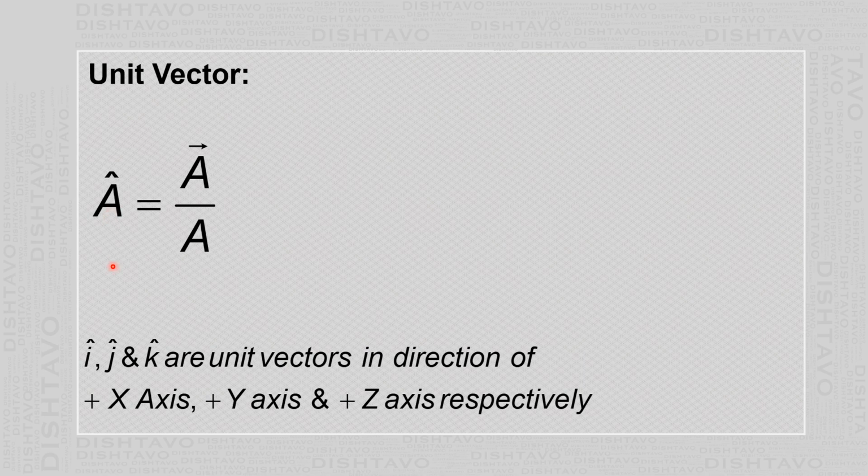The unit vectors in the rectangular coordinate system are given symbols. Unit vector in the positive direction of the x-axis is taken as i cap. Unit vector in the positive direction of the y-axis is written as j cap, and the unit vector in the positive direction of the z-axis is written as k cap. Suppose they are directed along the negative x-axis, then it is minus i cap. Negative y-axis, then minus j cap. Negative z-axis, then minus k cap.